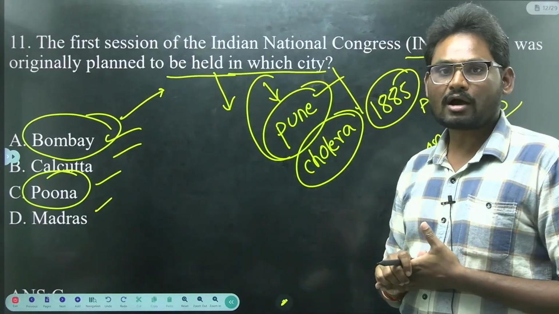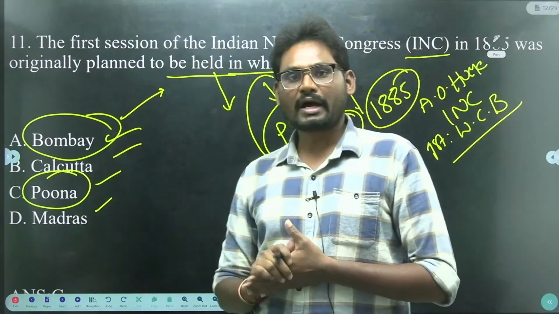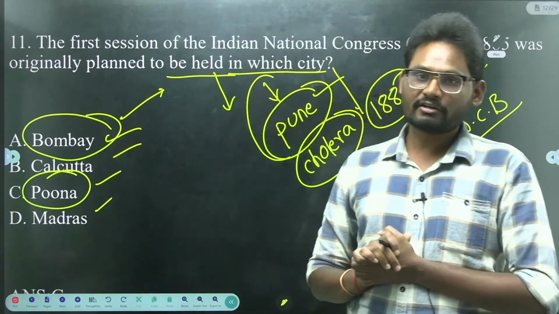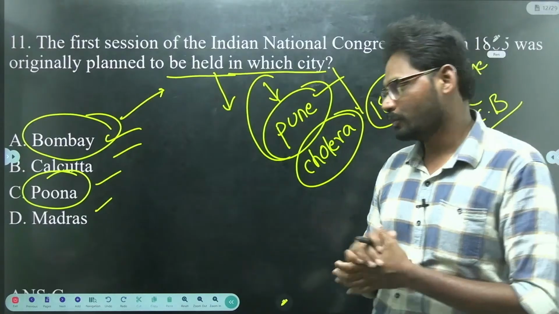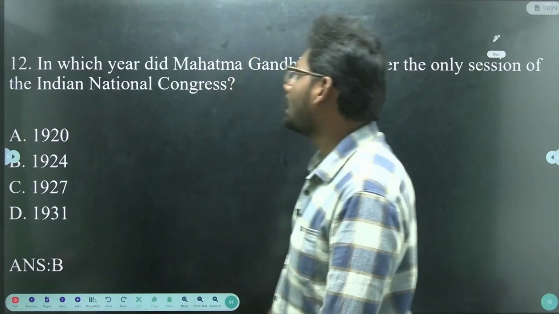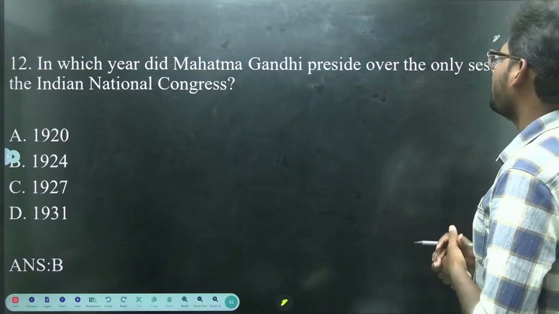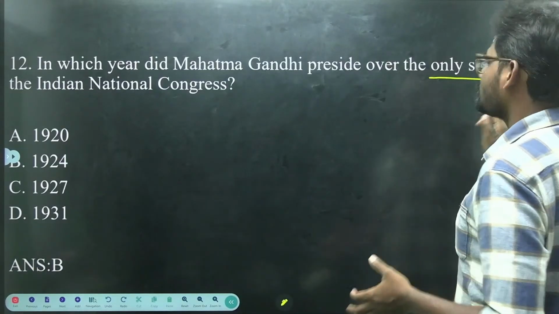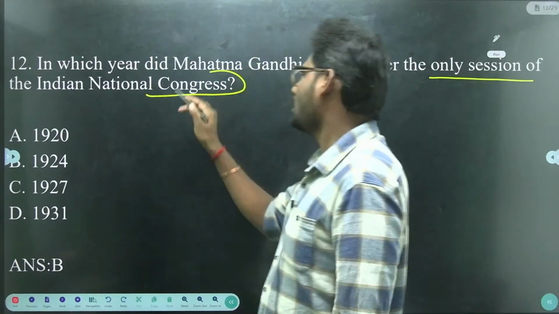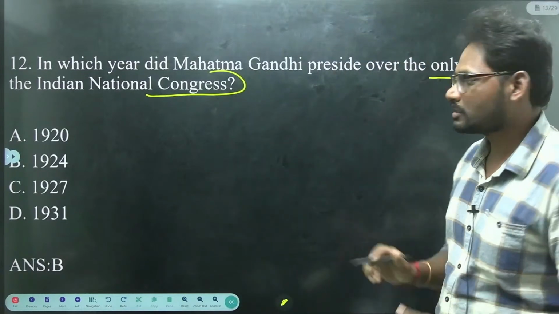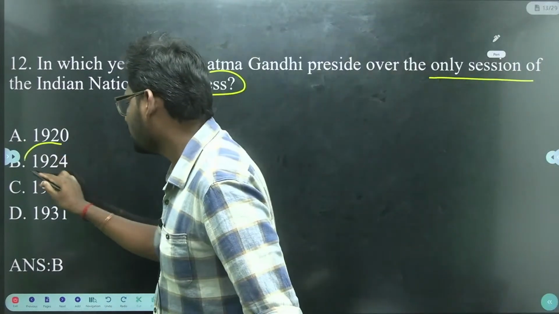INC was established in 1885 by A.O. Hume. So next question: in which year did Mahatma Gandhi preside over the only session of Indian National Congress? In the year 1924.